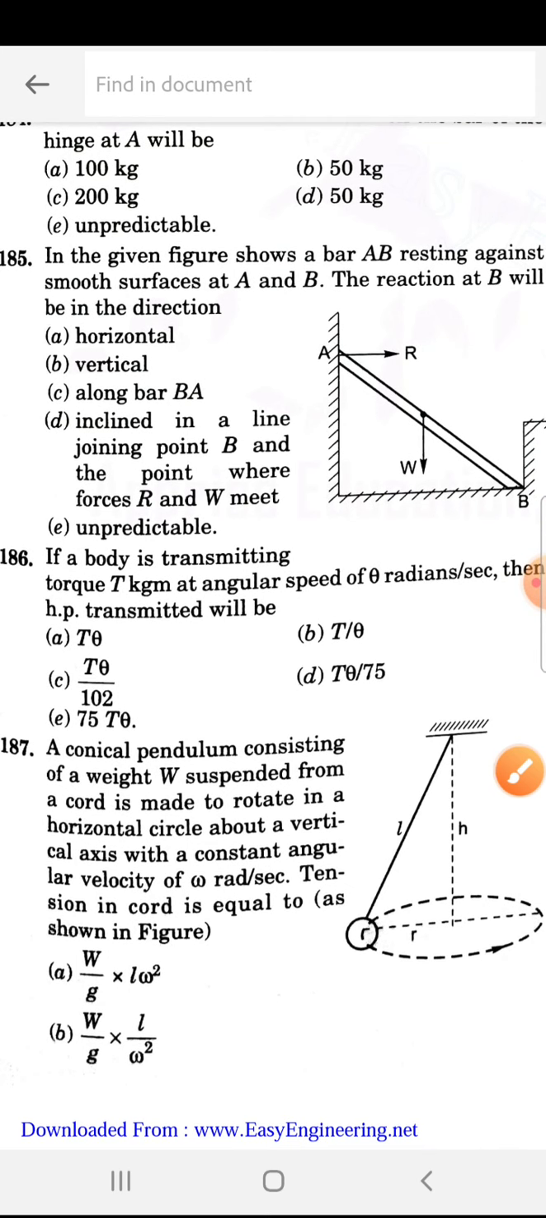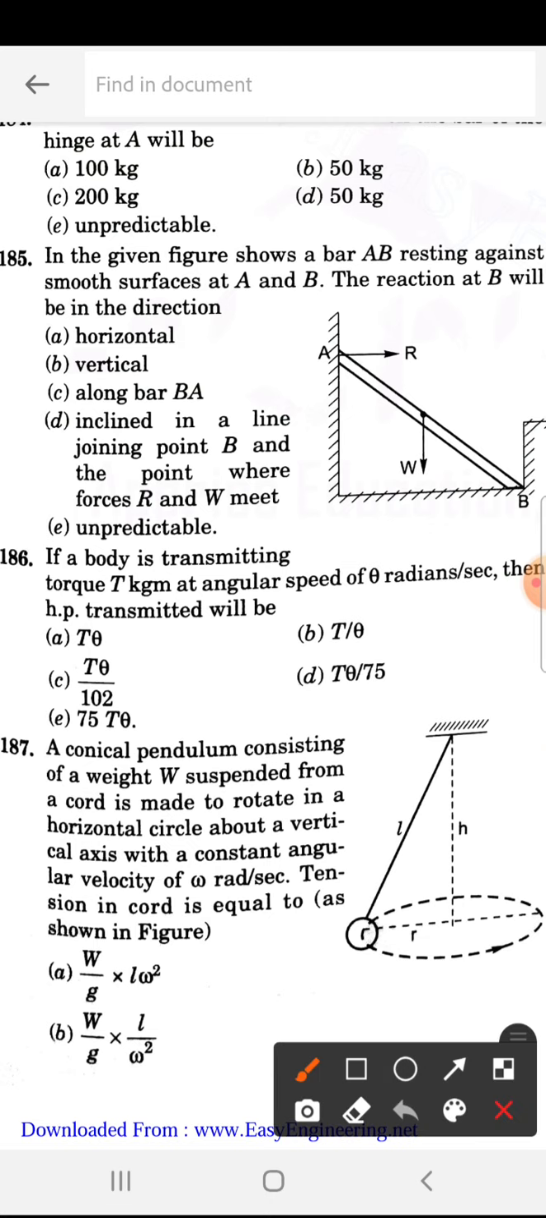The given figure shows a bar AB resting against a smooth surface at A and B. The reaction at B will be in the direction of. 185 is D. So this is the answer: inclined in a line joining point B and the point where both R and W meet. So this is the reaction, like this they are showing.